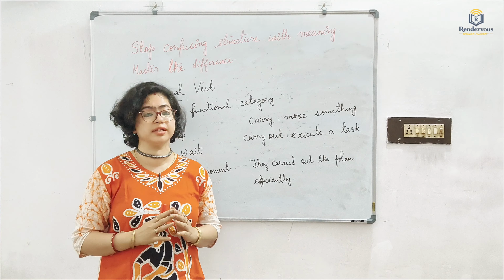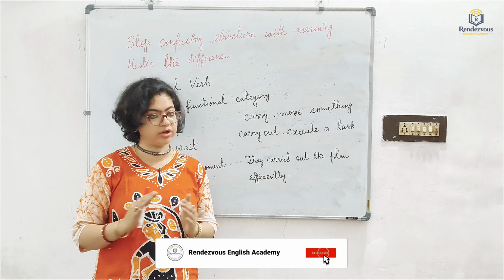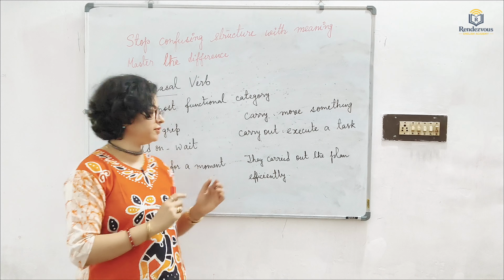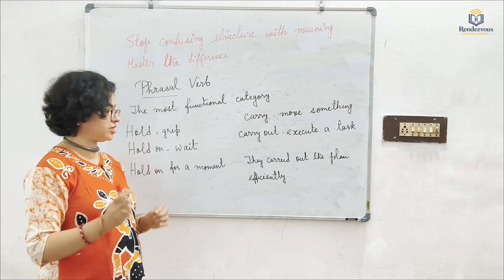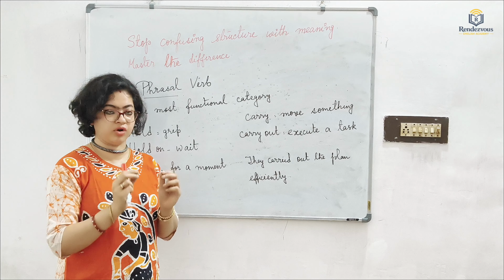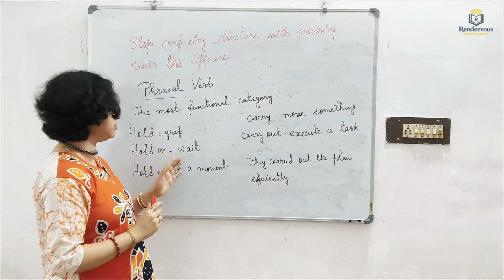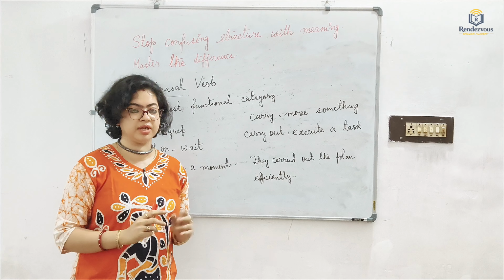Now the most functional category: the phrasal verb. A phrasal verb is a verb whose meaning shifts when paired with a particle. This is not decoration, this is semantic transformation. For example, hold. The verb means grip, but when I say hold on, when the preposition on is added to hold, the meaning changes. The meaning then becomes to wait. Example sentence: hold on for a moment.